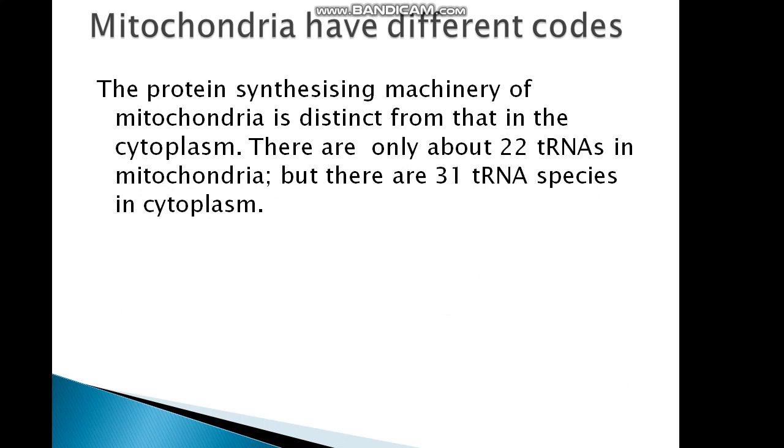Mitochondria have different codons. The protein synthesizing machinery of mitochondria is distinct from that in the cytoplasm. There are only about 22 transfer RNA in mitochondria, but there are 31 transfer RNA species in cytoplasm.